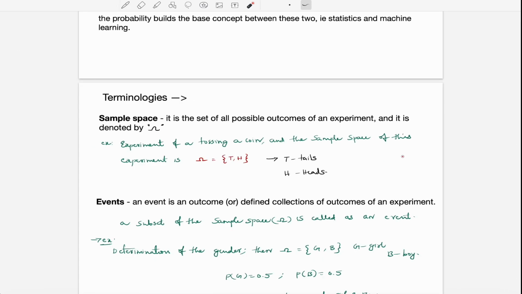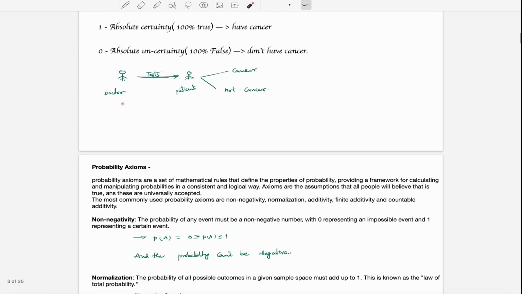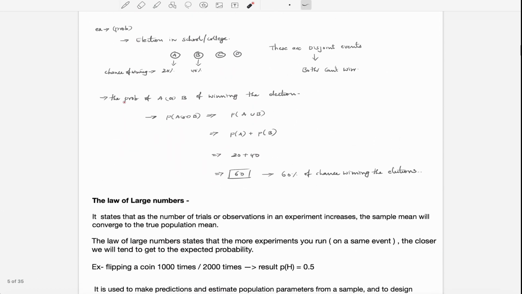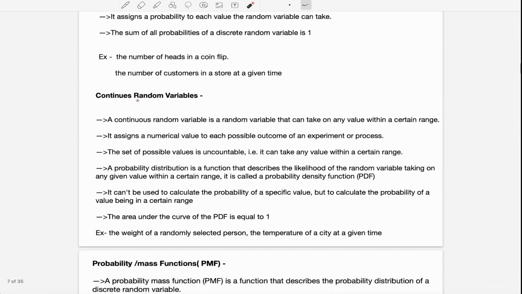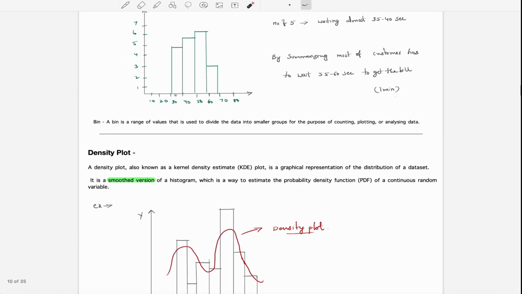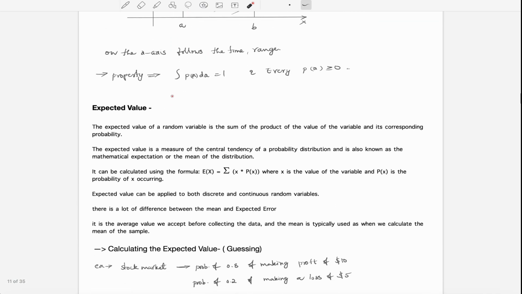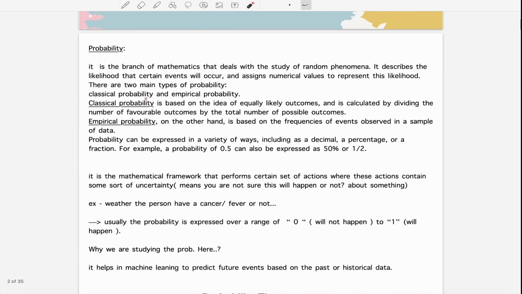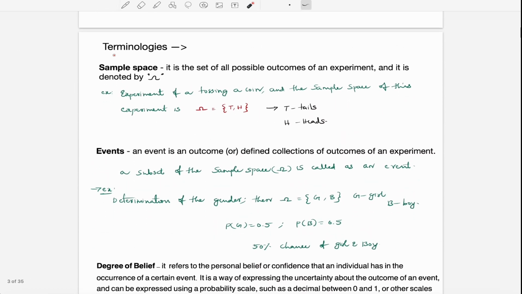In our next lecture, I want you to become familiar with the terminologies we're going to use in probability. I have given beautiful notes; it took around 6 hours to type and make all these notes. We're going to cover in great detail the graphs, what a histogram is, the density plot, expected value, measures of central tendency, and a lot more. Tomorrow onwards we're going to start with the terminologies.